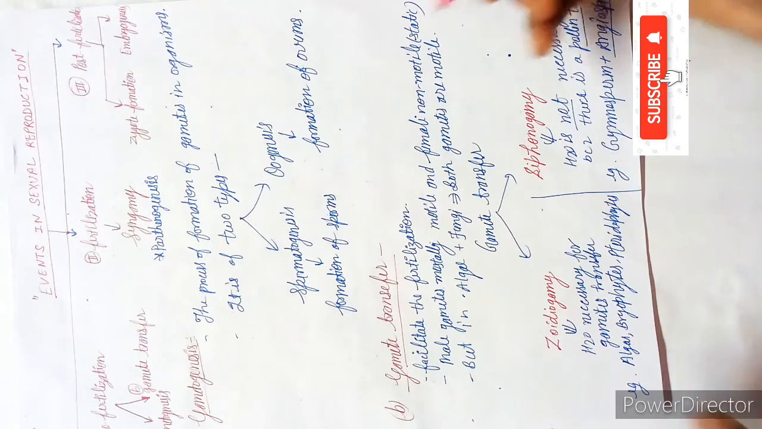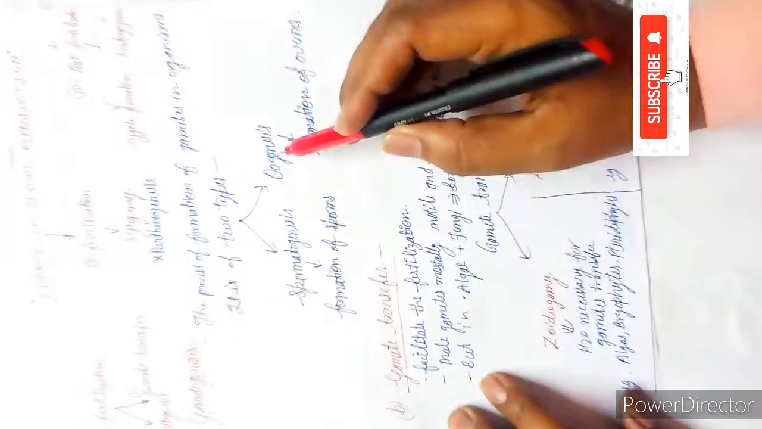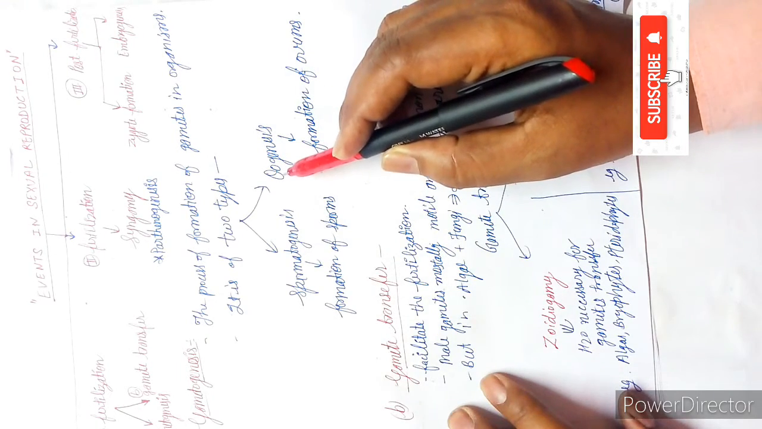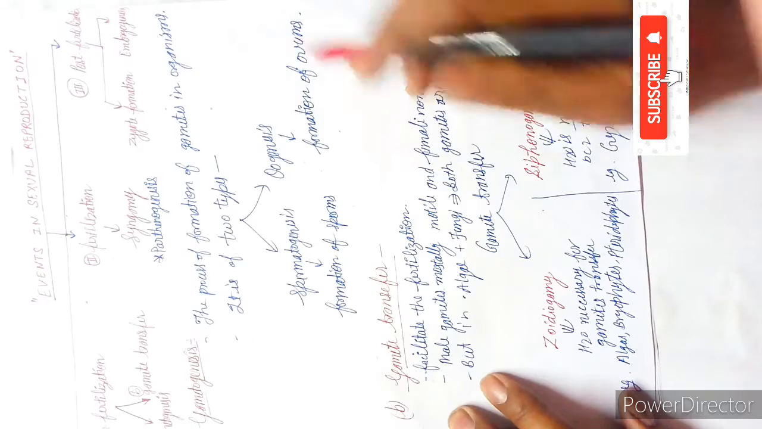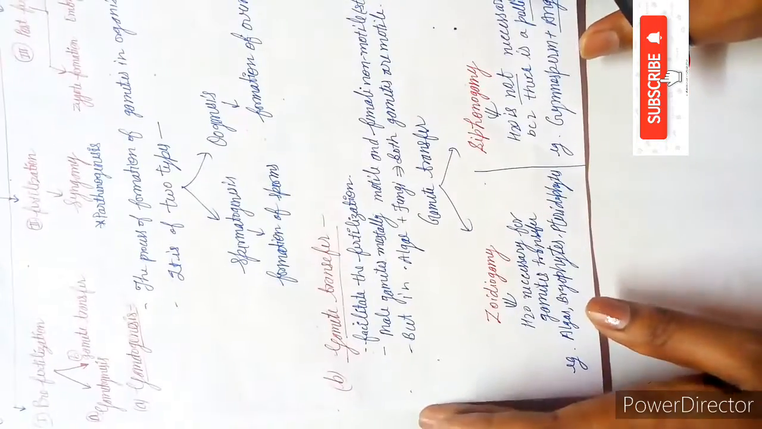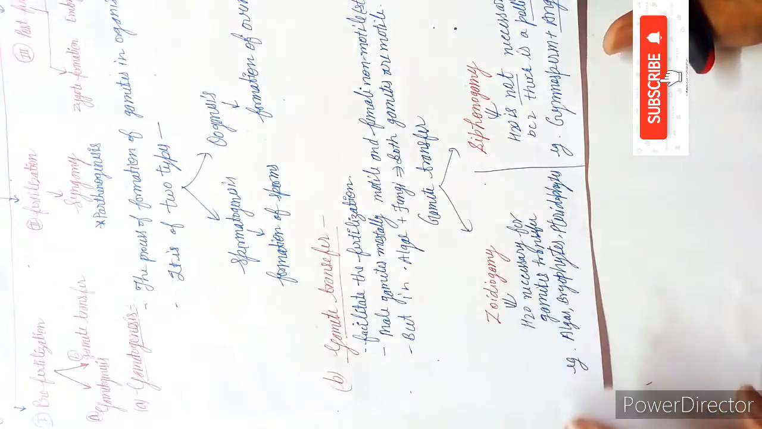So how will you learn? See, O is for ovum, so oogenesis is formation of ovum. Okay students, next is the sub-part of this first event, that is gamete transfer.